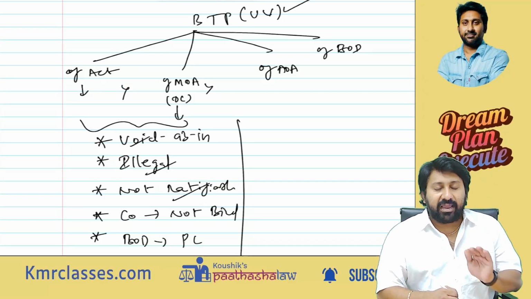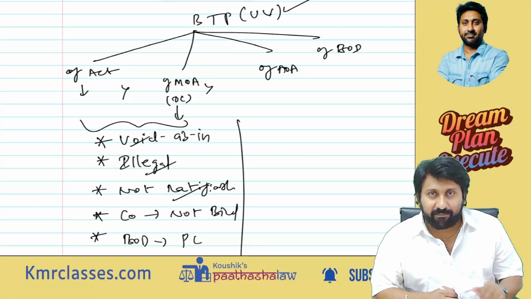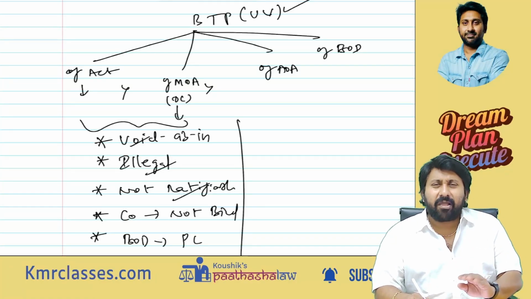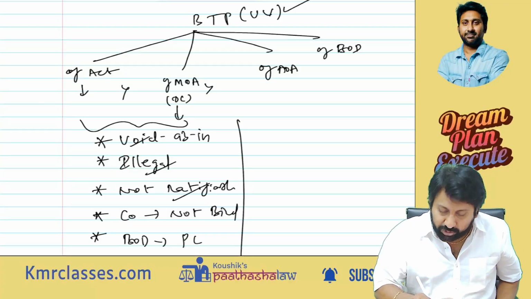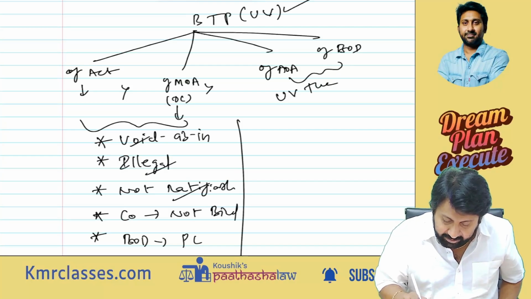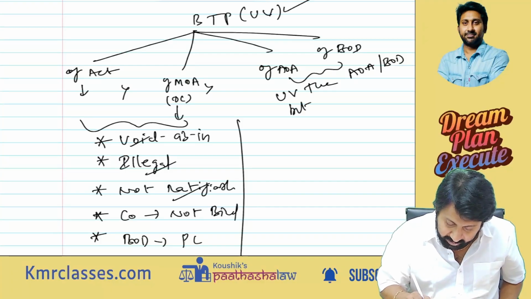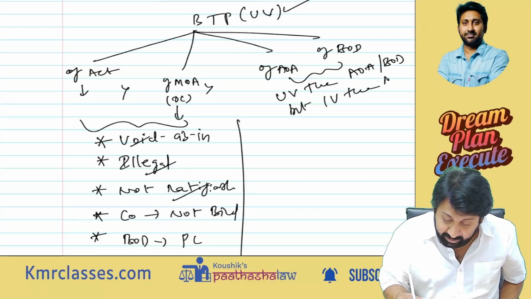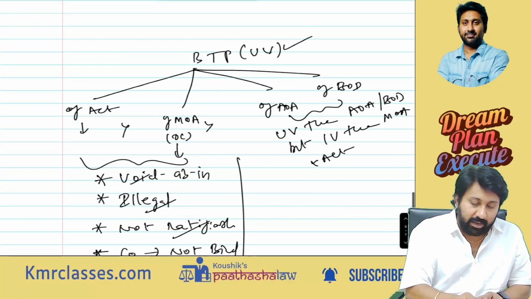Next, there is ultra vires that is not ultra vires the MOA, but ultra vires the AOA. I am doing what the memorandum said, but I am not doing as per the AOA. Or I am doing as per the AOA, but I am going beyond the board's powers. These two are called ultra vires the AOA or the board of directors' powers, but intra vires the memorandum and the Act. Sir, give one example, so that in exam we should not get confused.